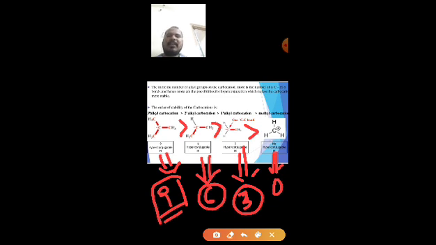In this way, with the help of hyperconjugation, one can explain the stability of carbocations, right?